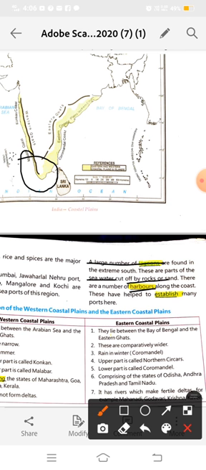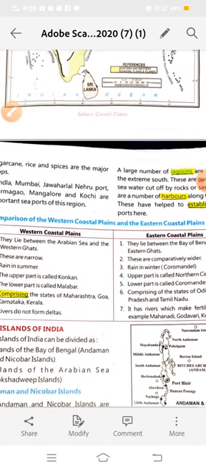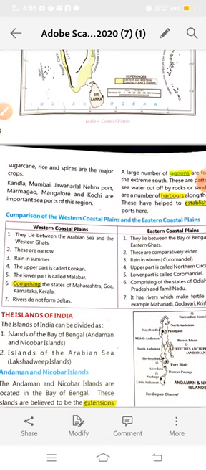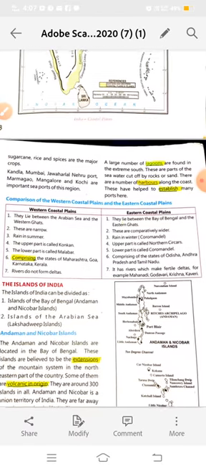Okay everyone, clear? Now we will read about the difference between the western coastal plains and the eastern coastal plains, which is given in your textbook. I have also explained the differences between the western coastal plain and the eastern coastal plain during the explanation of both topics, but again we will read it as given in your textbook.